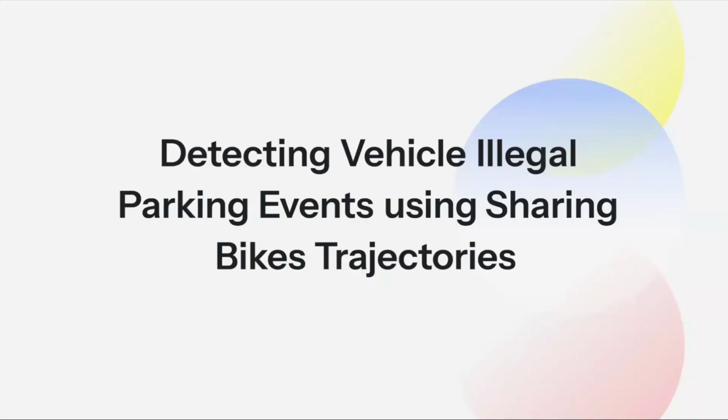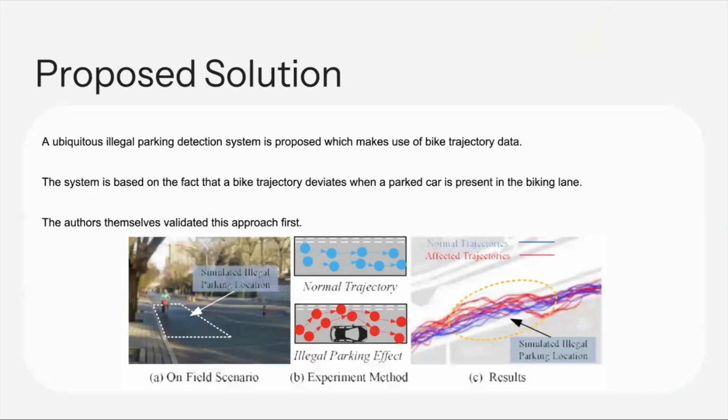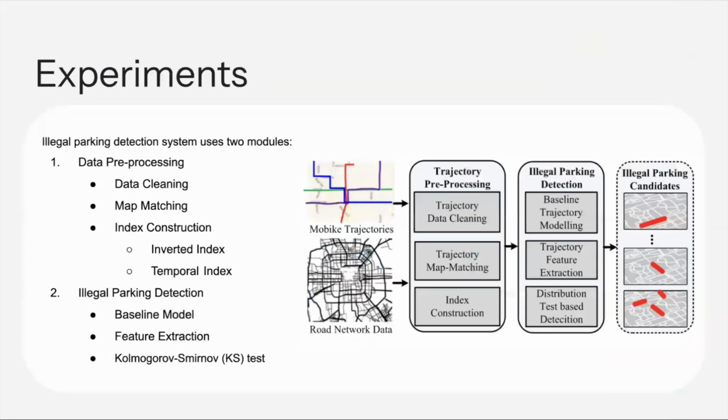This is the first paper that I studied. Illegal parking is a common urban problem, and traditional methods to detect it are either too expensive or require human intervention. So, the paper proposes a solution that makes use of bike trajectory data, based on the fact that a bike trajectory deviates from its path when a car is parked in the biking lane. The system is implemented using 2 components, and the whole system is based on shift distributions and KS test.